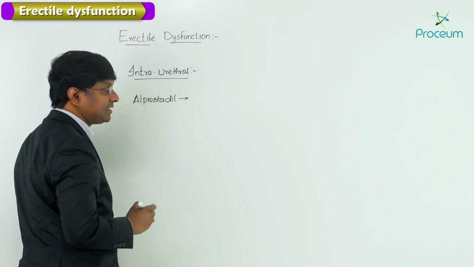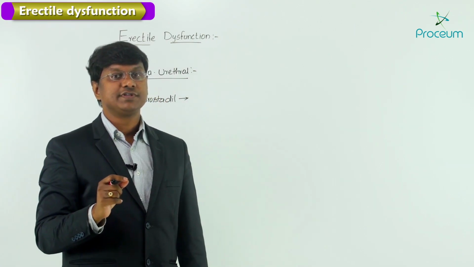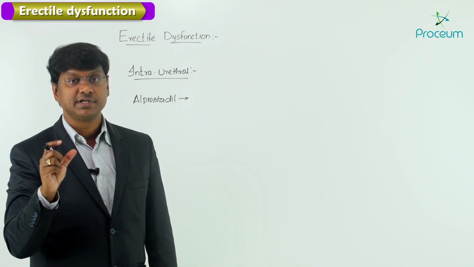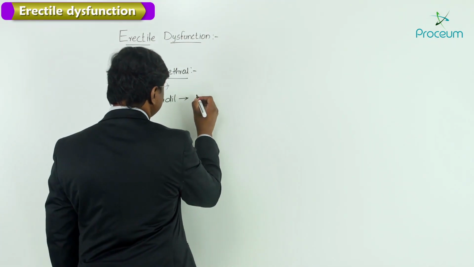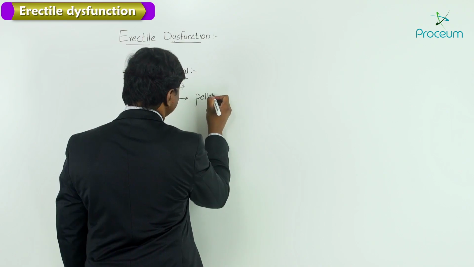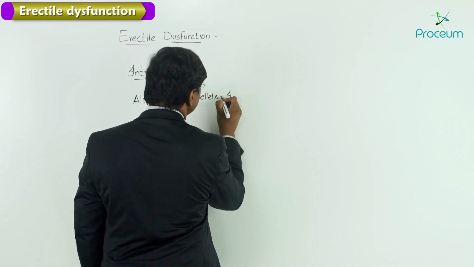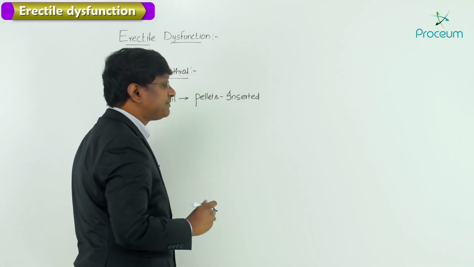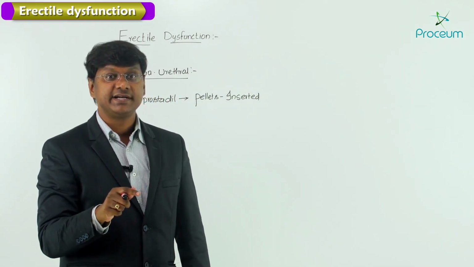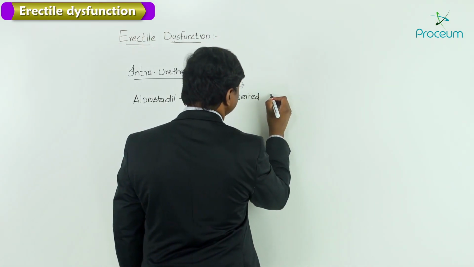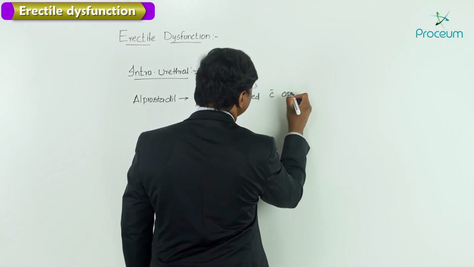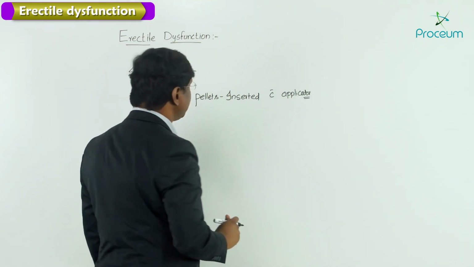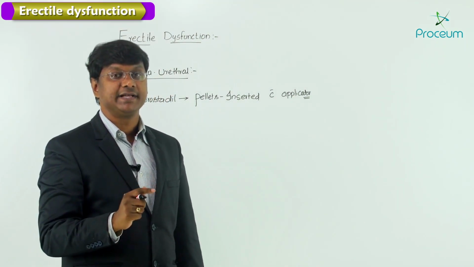Before the dosage, let me tell you, this alprostadil is given in the form of pellets, and these pellets are inserted with an applicator.